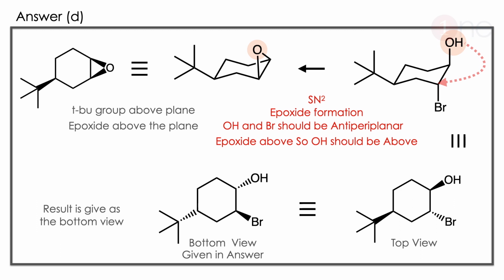The product doesn't have this if you see it directly. But in the question they technically gave the bottom view, meaning both above become both below. The bromine below will become above. So here you should know 2 things. One is SN2 epoxide formation, and OH and Br should be anti-periplanar.